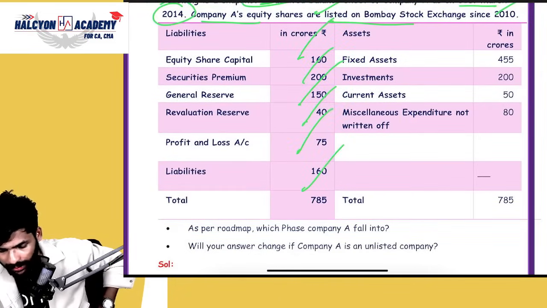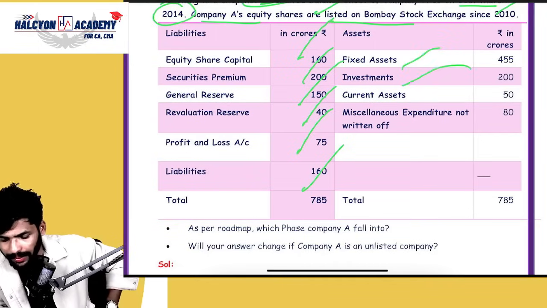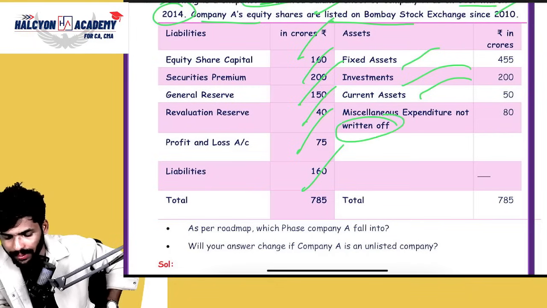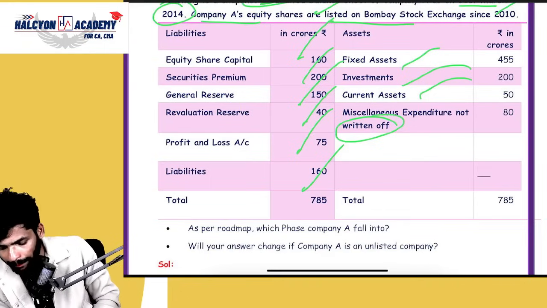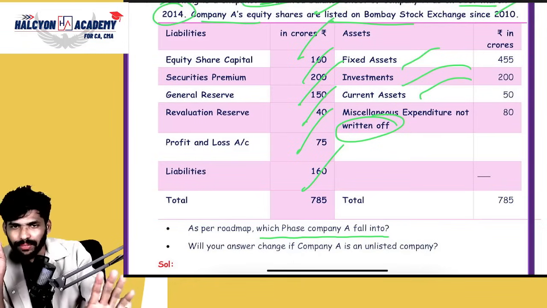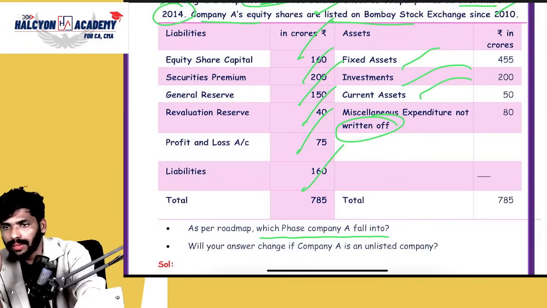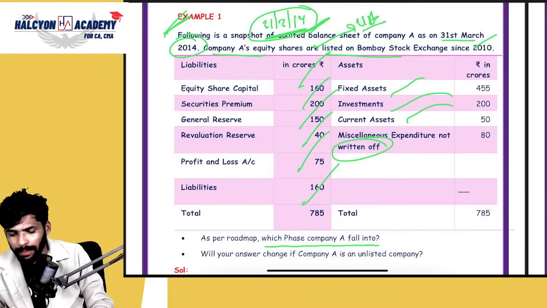Next, assets: fixed assets, investments, current assets, miscellaneous expenditure not written off. Total 785, 785. As per the roadmap, which phase does Company A fall into? Anyone please answer. First of all, please tell me the net worth, guys, and then you can answer. Please tell me the net worth.